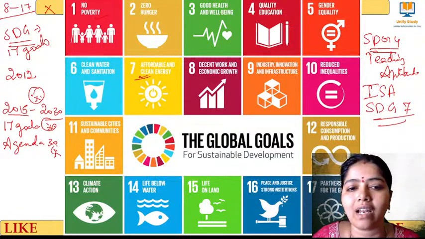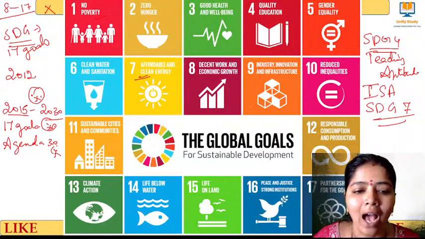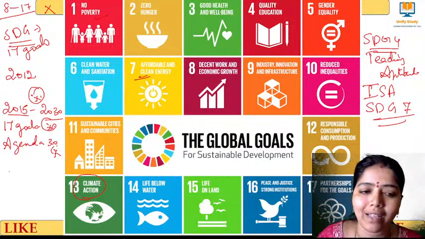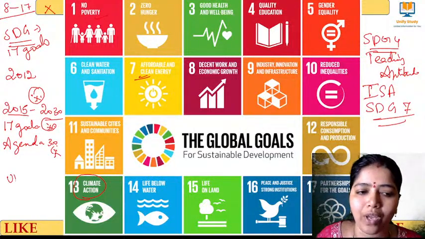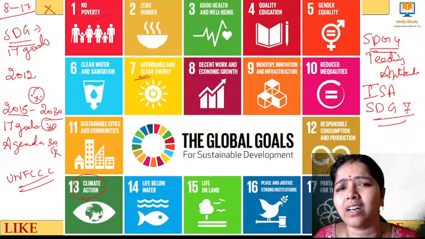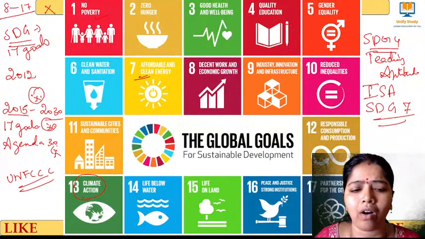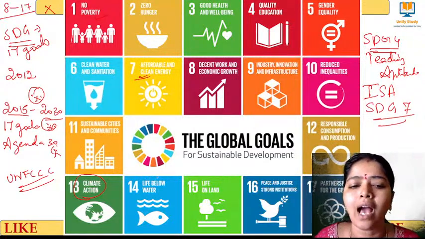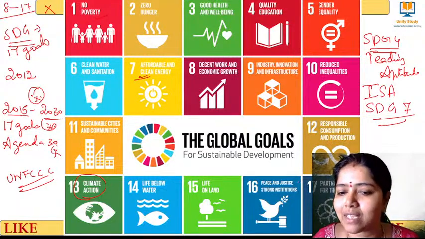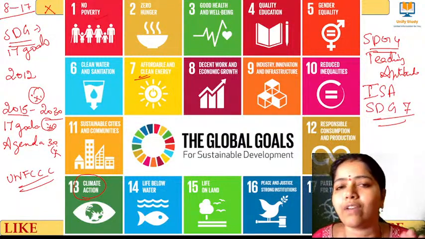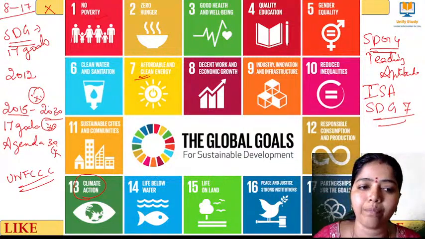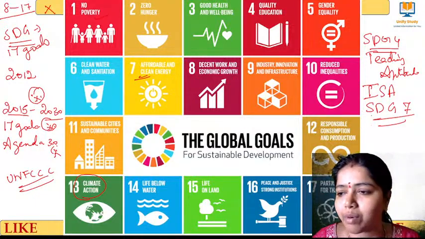SDG 7 is clean and affordable energy, and you have to remember concepts like climate action. Climate action comes under the UNFCCC, right? All the floods and global warming come under climate action. Then life below water and life on land are SDG 14 and 15, peace, justice and strong institutions is 16, and 17 is partnerships for the goals. These are very important keywords that you have to remember with respect to SDGs.